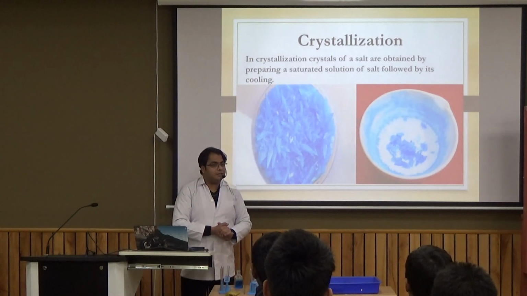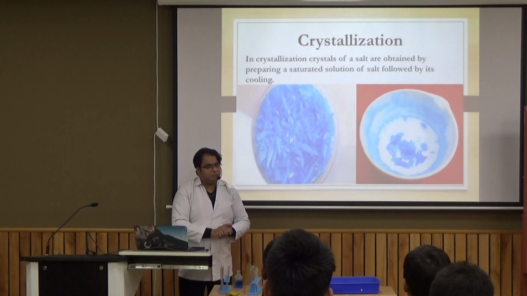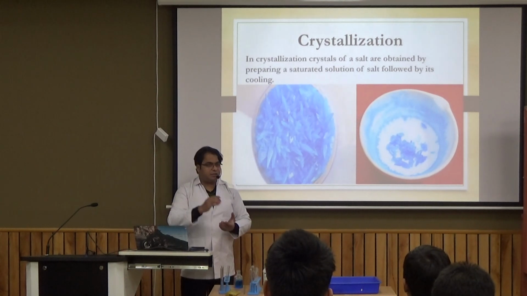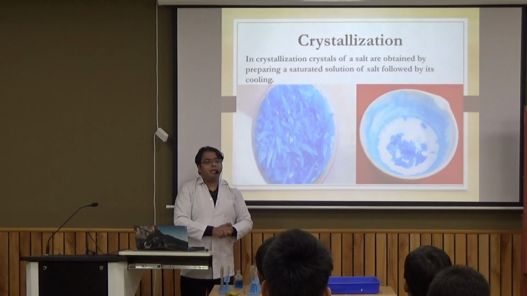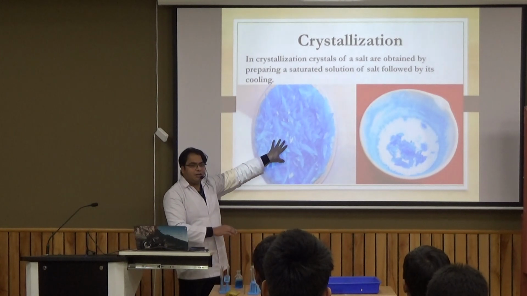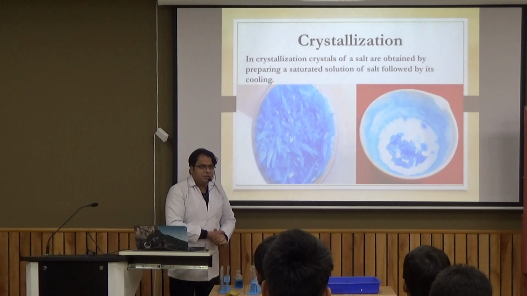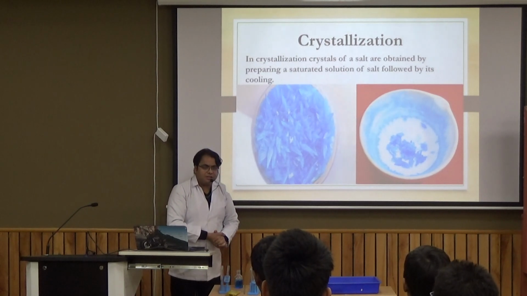Then we cool that solution for a few hours, maybe overnight. When it cools down, we observe that very beautiful blue colored crystals of copper sulfate come out of the solution.